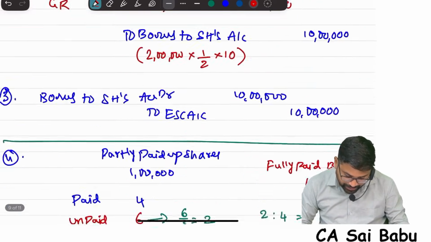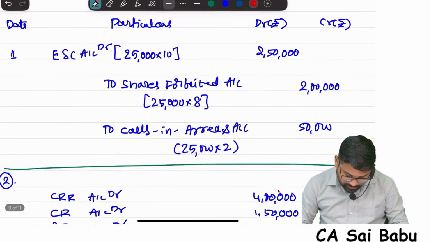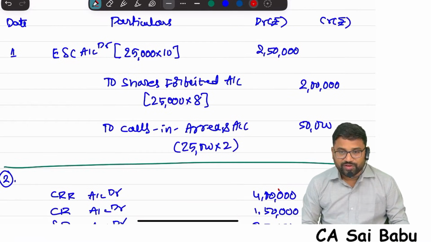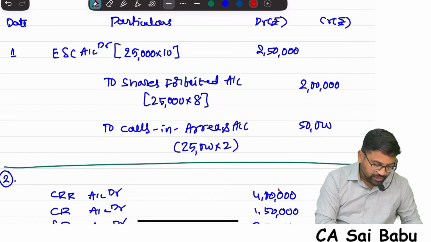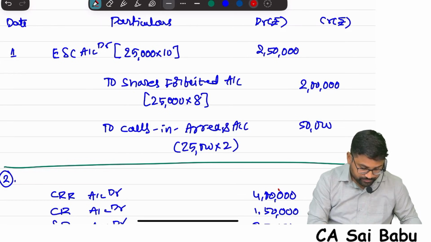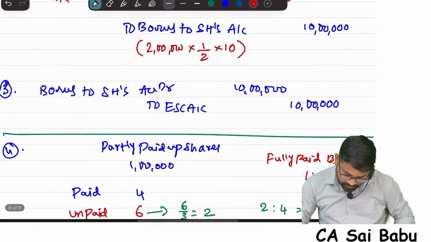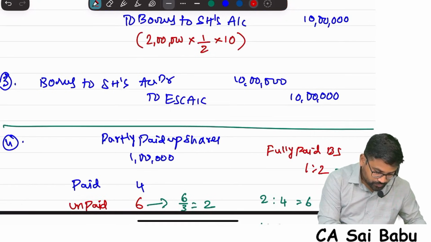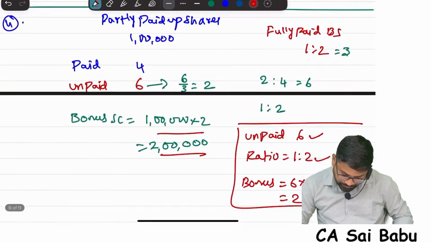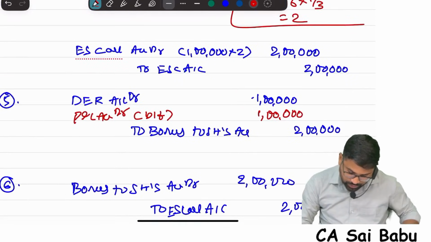Next, what happened? Share capital reduced because of forfeiture, how much? Minus 2 lakh 50. 22 lakh 50 plus 4 lakhs minus 2,50,000 plus 10 lakhs bonus issue. Next 2 lakhs.